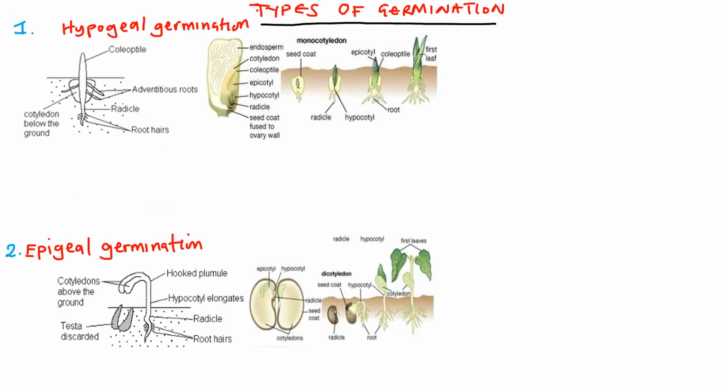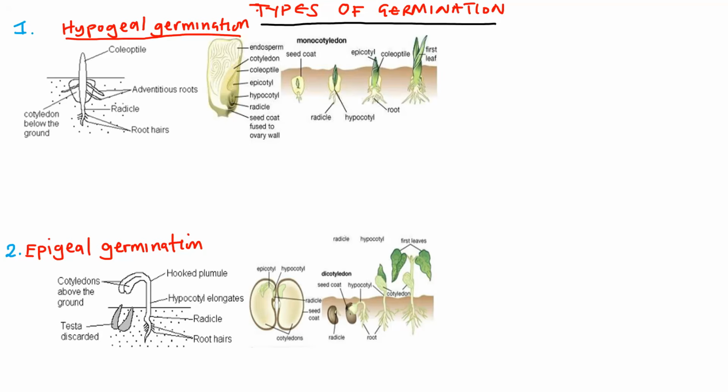Now, having looked at that, it's very important to look at the types of germination. What are the types of germination here? So, the types of germination that we have are hypogeal germination and also epigeal germination. The first part that you are seeing there is what we call hypogeal germination. What is this germination, or where does it occur?